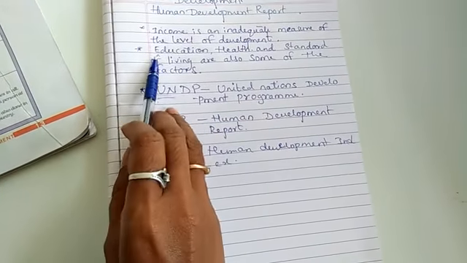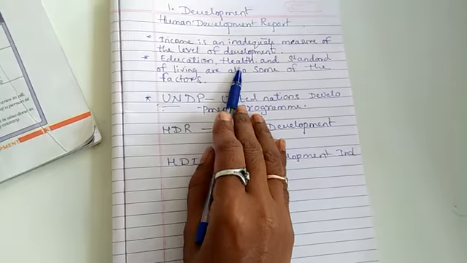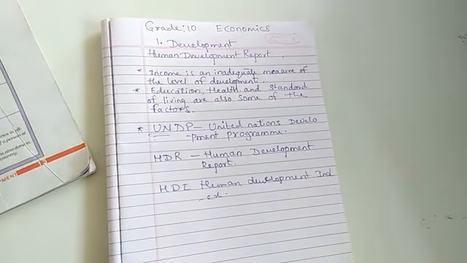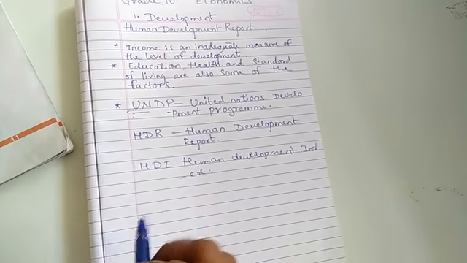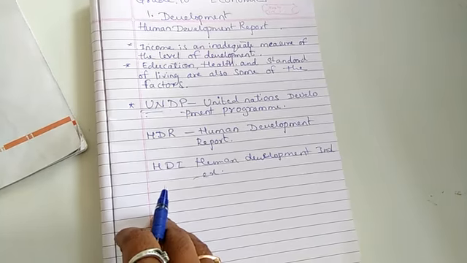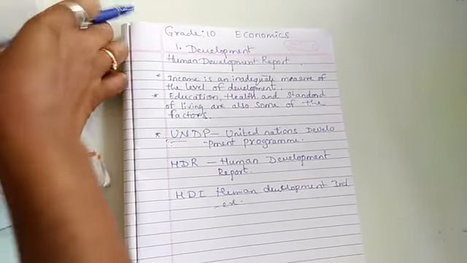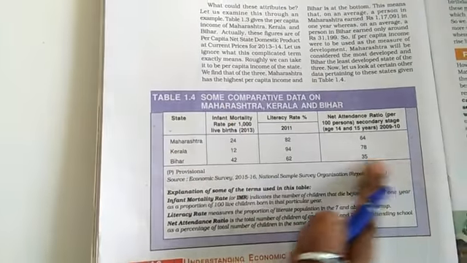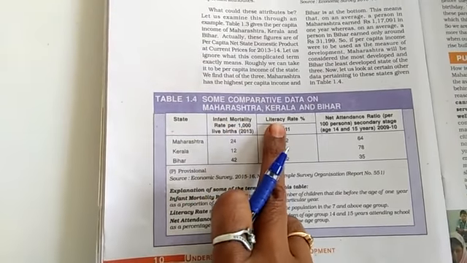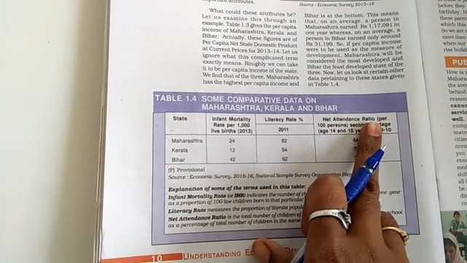Education, that is the literacy rate, and health, that is the infant mortality rate, IMR. In the last class we discussed this with the help of a table, that is infant mortality rate as well as literacy and net attendance ratio.